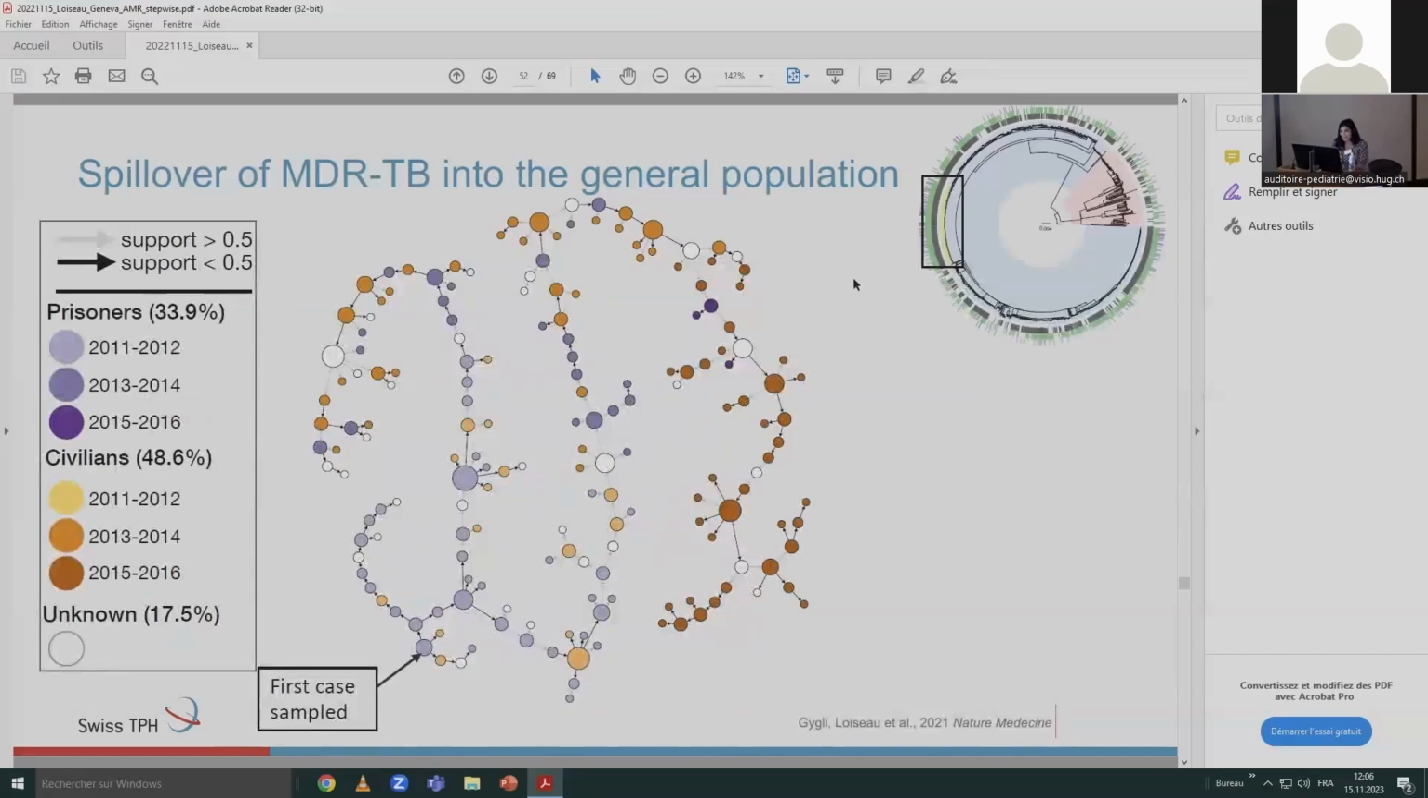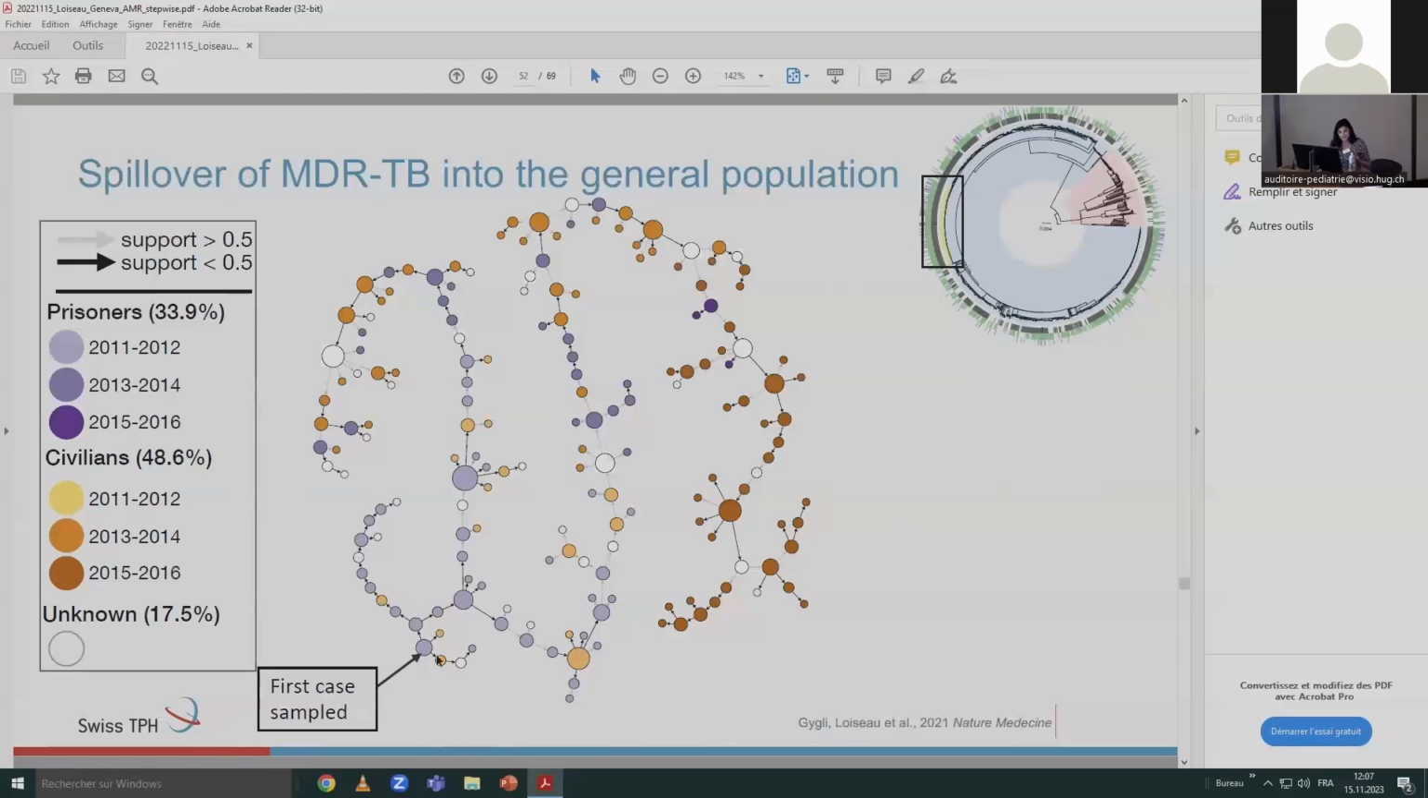So I'm going back to this big cluster here. We reconstructed the transmission chain of this big cluster, which contained both prison isolates and civilian isolates. And the nodes are colored as a function of this. So purple nodes are prisoners, and the orange nodes are civilians, and the darker the shade, the more recent the sampling is. So the cluster starts here with the first case sample from 2011.